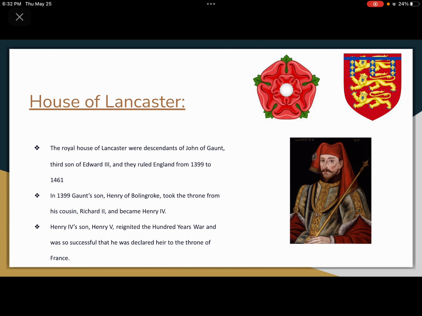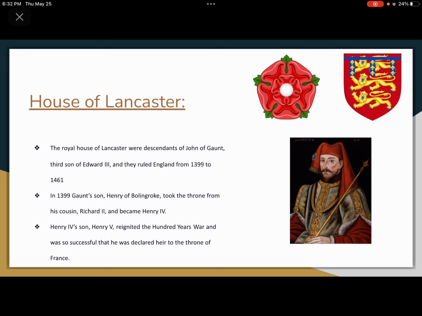House of Lancaster. The royal house of Lancaster were descendants of John of Gaunt, third son of Edward III, and they ruled England from 1399 to 1461. In 1399, Gaunt's son, Henry of Bolingbroke, seized the throne from his cousin, Richard II, and became Henry IV.